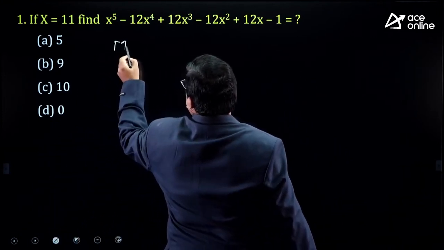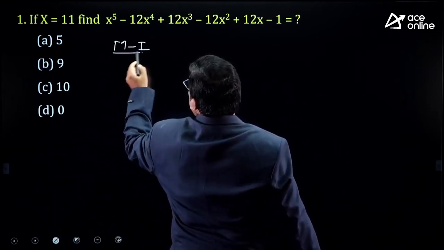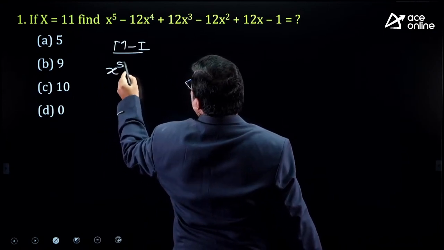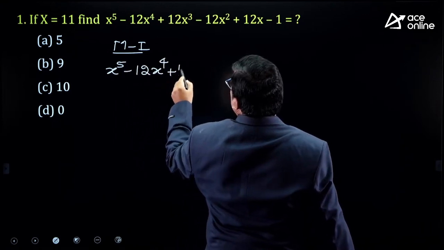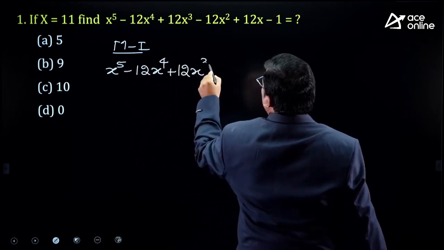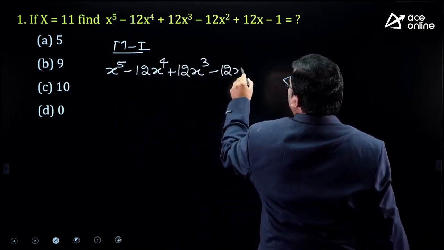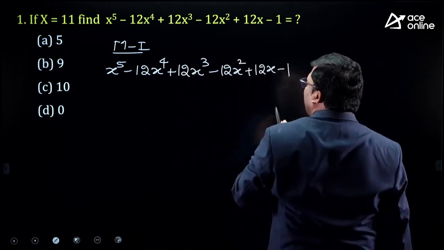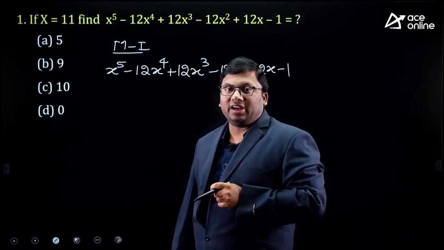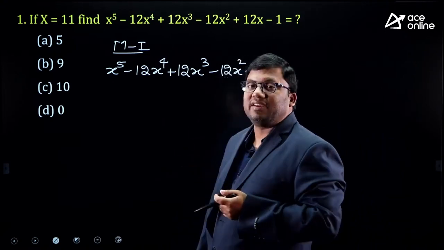Read the question first. Method 1: x power 5 minus 12x power 4 plus 12x cube minus 12x square plus 12x minus 1. There is an expression whose value we need to find out, and the value of x is given as 11.